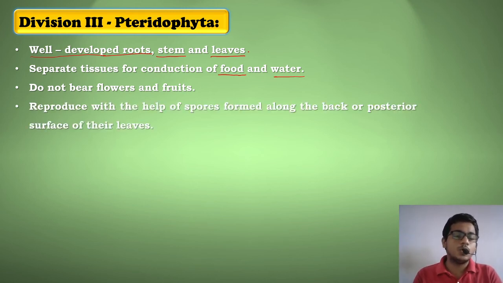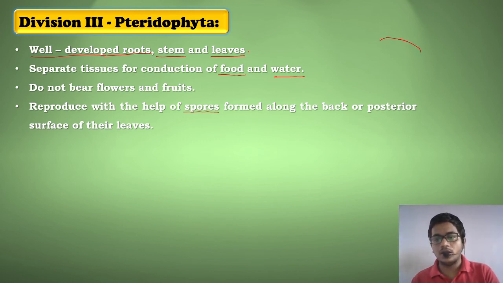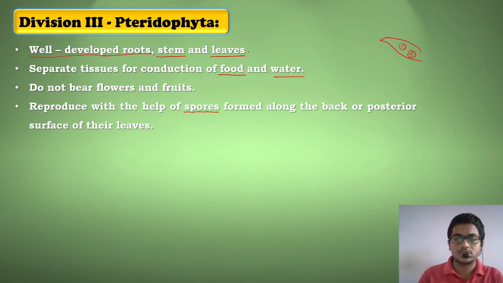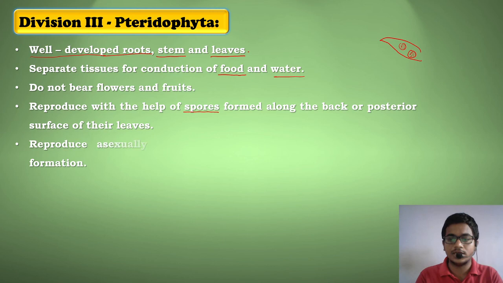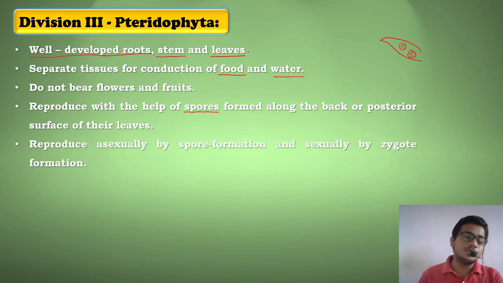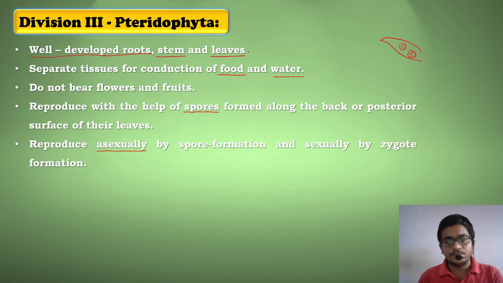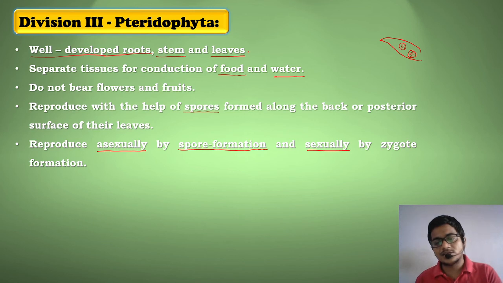Now these plants, also being a part of cryptogams, reproduce with the help of spores that are present on the back side or on the posterior end of the leaf. Generally, on such a leaf of Pteridophyta, you can find spores on the back side. These spores are formed in clusters on leaves. Generally, they are brown color spores on a green leaf. Now, these plants reproduce in both types. They reproduce asexually and sexually also. Asexually, reproduction is done by spore formation, whereas sexually it is done with zygote formation. But zygote formation is observed very rarely in Pteridophyta.